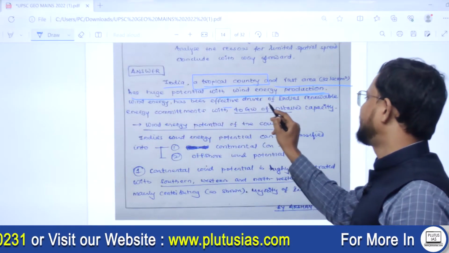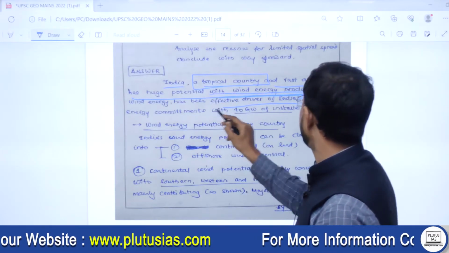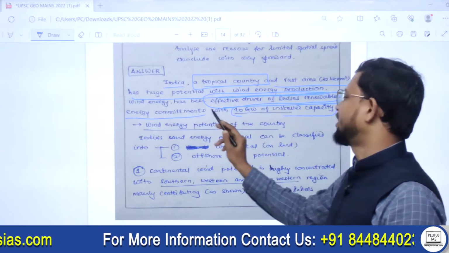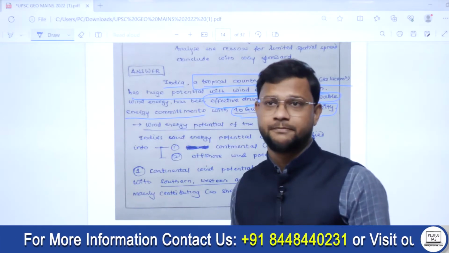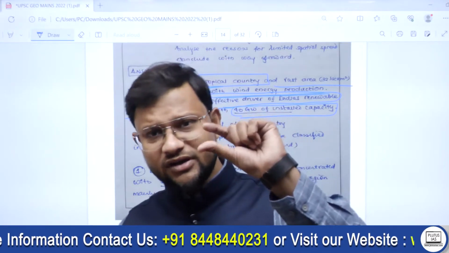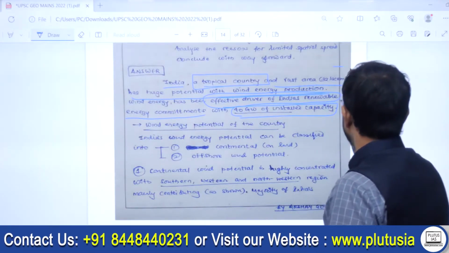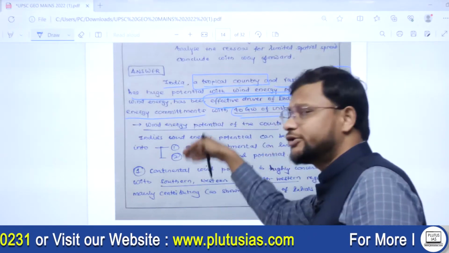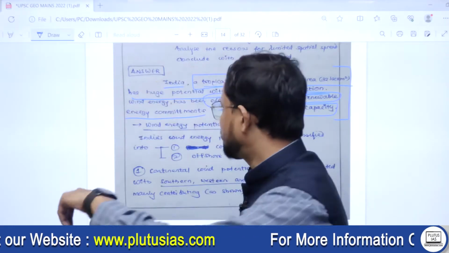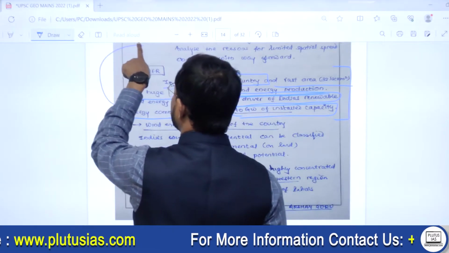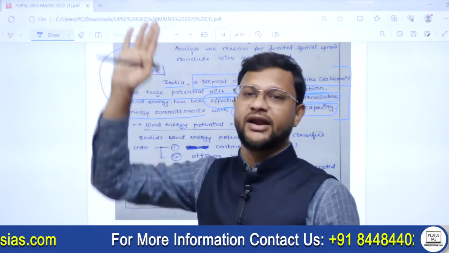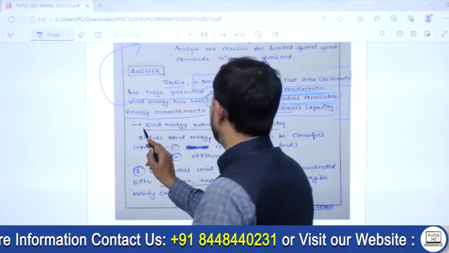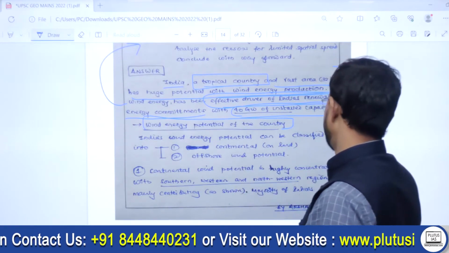Wind energy has been an effective driver of India's renewable energy commitments with 40 gigawatts of installed capacity. See, I have given the present status as well. So see the introduction, I feel, is aligned with what you are going to write further. Even if I read the question from the introduction, it finds a connect. Yes, next point, next main body: wind energy potential of the country.